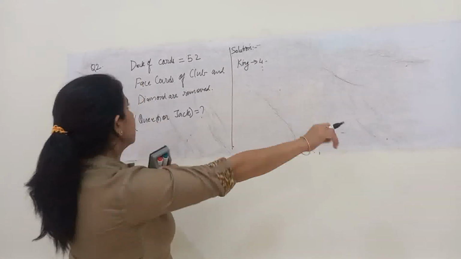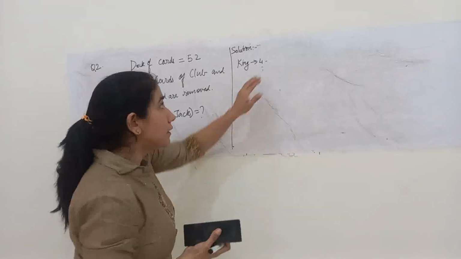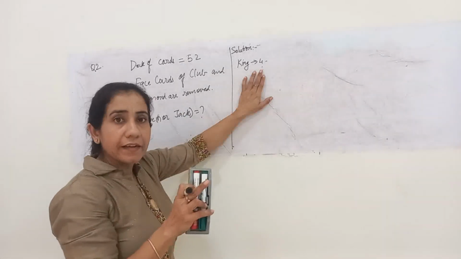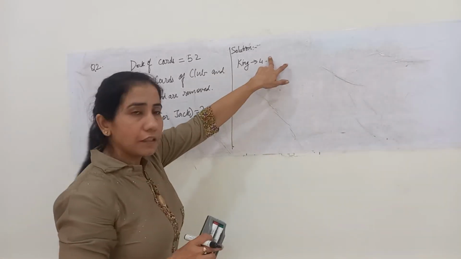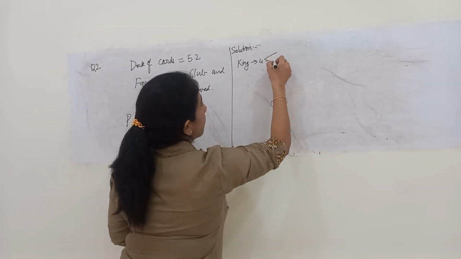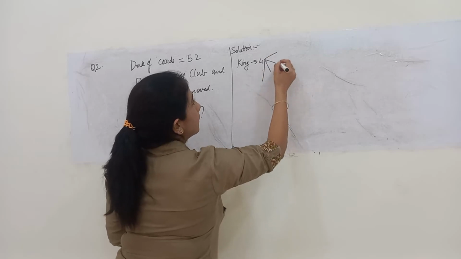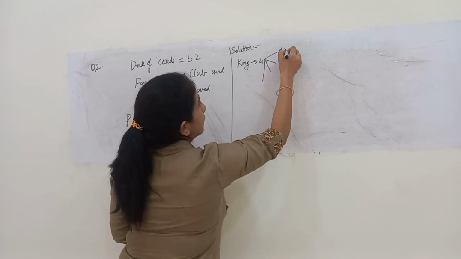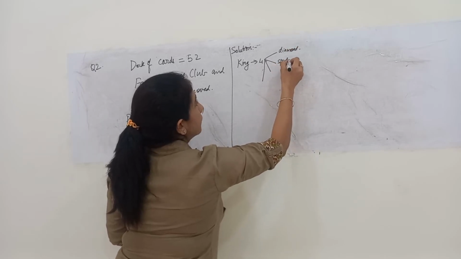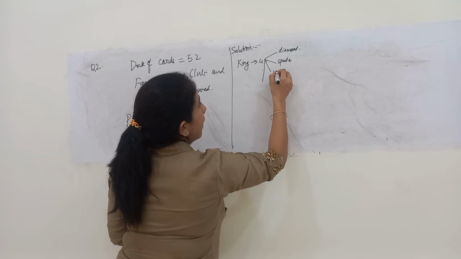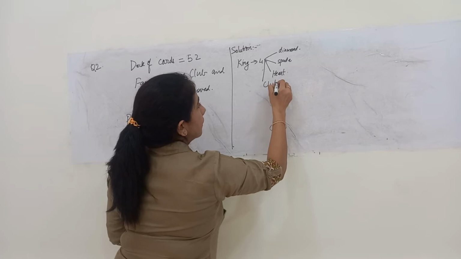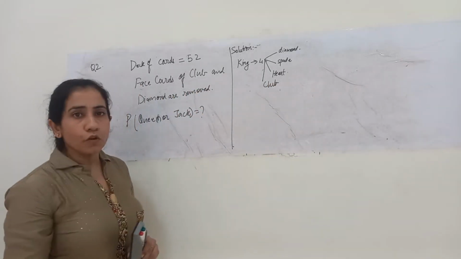Out of that, club and diamond. Okay, 4 cards are there, one in each of the suits, right? Like one card of heart, one spade, one club and one diamond. Okay, 4 suits are there in a pack of cards. What are those? Diamond, spade, then heart, and then club. Okay, 4 suits are there.